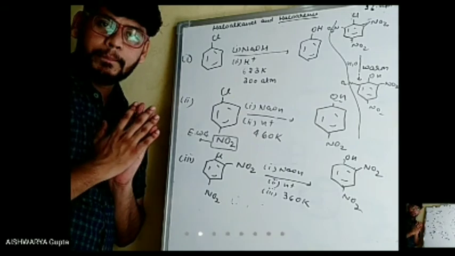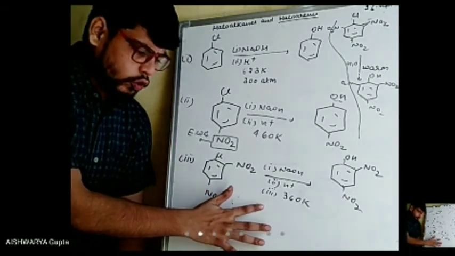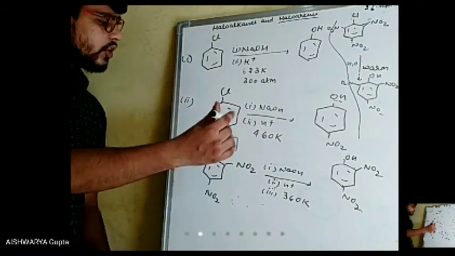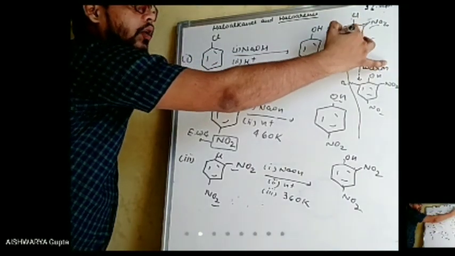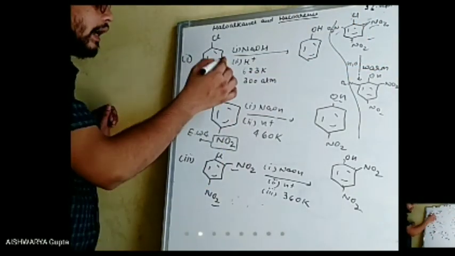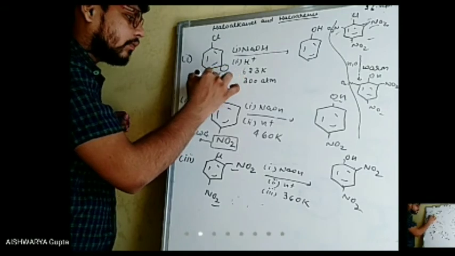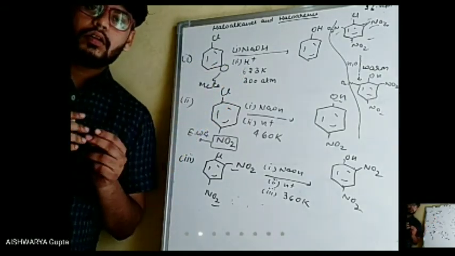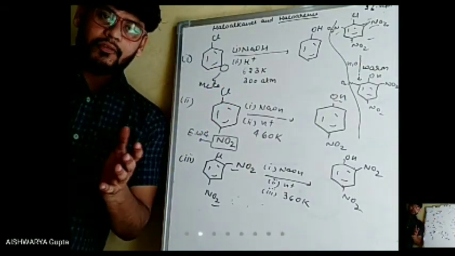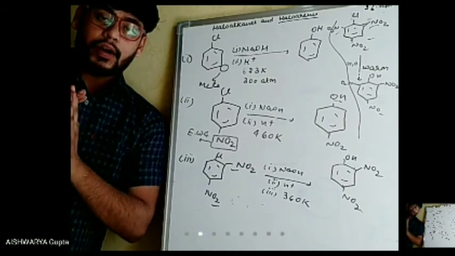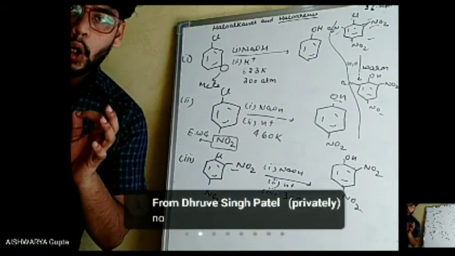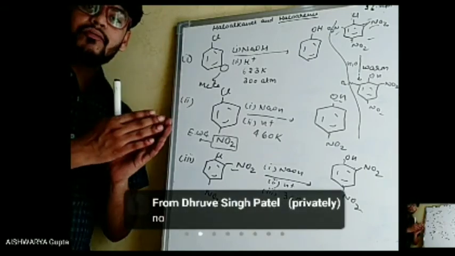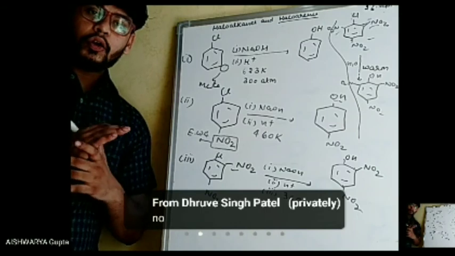Now the next question should be: I'm adding the group only at the ortho and para positions. Why am I not adding the group at the meta position? Will there be any effect if we add an electron withdrawing group at the meta position? There will not be any effect when we add an electron withdrawing group at the meta position.